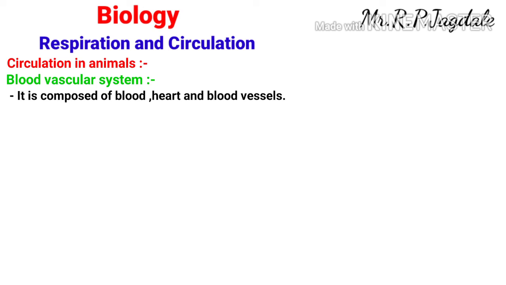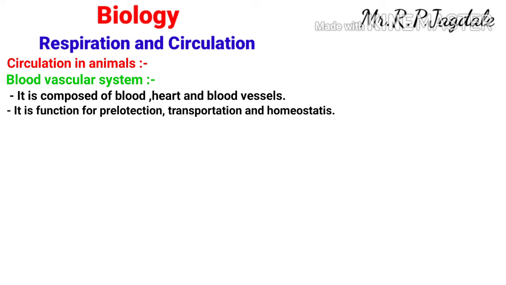The blood vascular system functions for transportation, protection and homeostasis. Transportation of what? Transportation of respiratory gases, food and all other materials, and protection of the body and the organs from foreign material, from various pathogenic conditions. Homeostasis means to maintain the balance of ions and salts in the body. That function is performed by the blood vascular system, and it is composed of blood, heart and blood vessels.